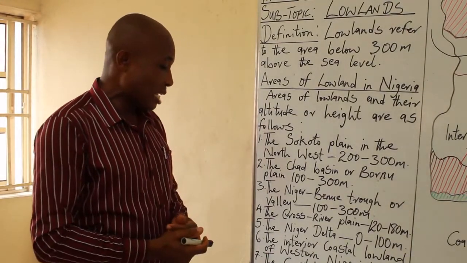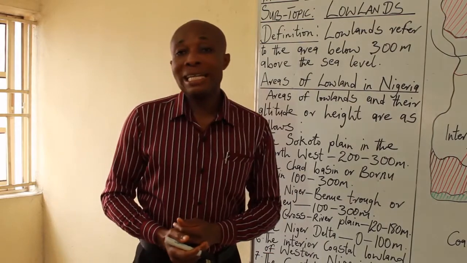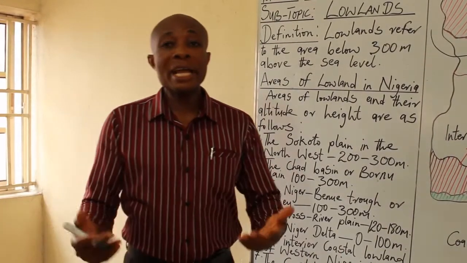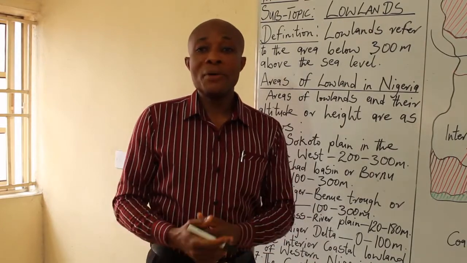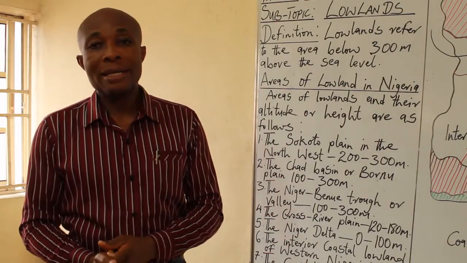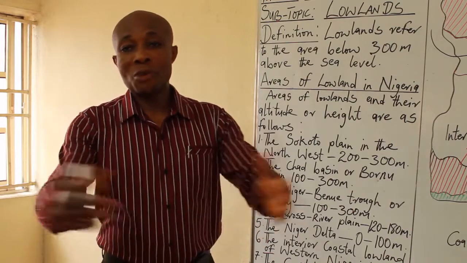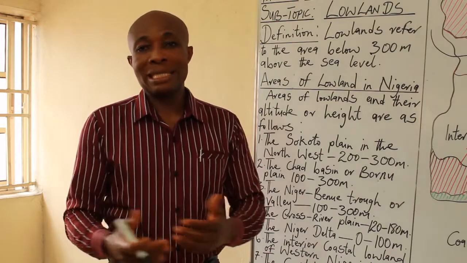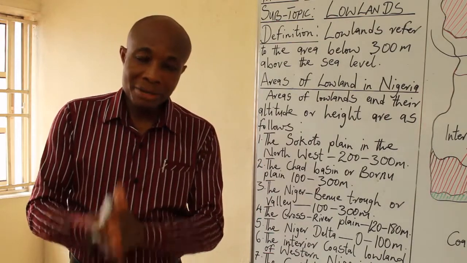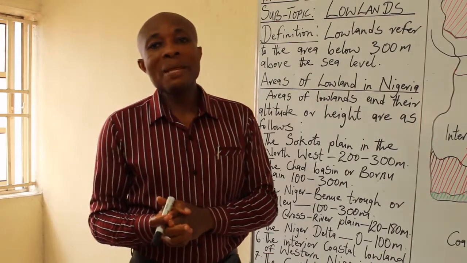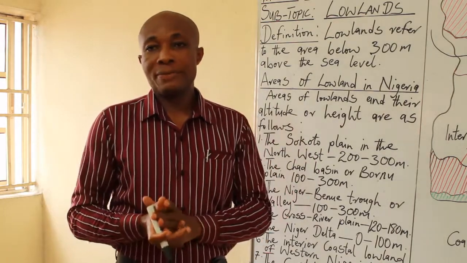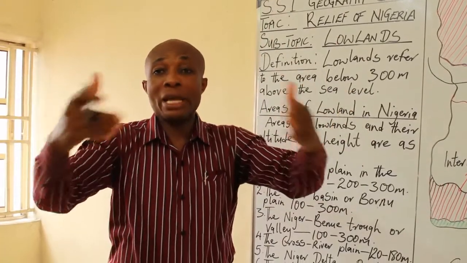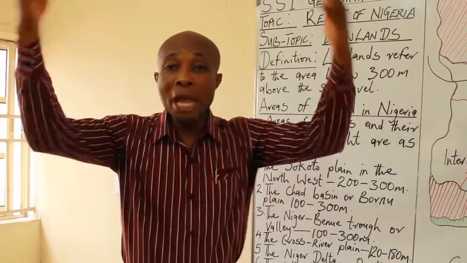Please, as a geography student, when we talk about Niger Delta, we are so conversant with states like Rivers, Bayelsa, Delta, Edo, Ondo, Abia, Imo, Akwa Ibom, and Cross River. These are just states that fall within that region. It does not mean that they are all known as Niger Delta. But when we talk about delta in geography, delta simply means the tributaries or channels in which a water body empties itself into a bigger one.